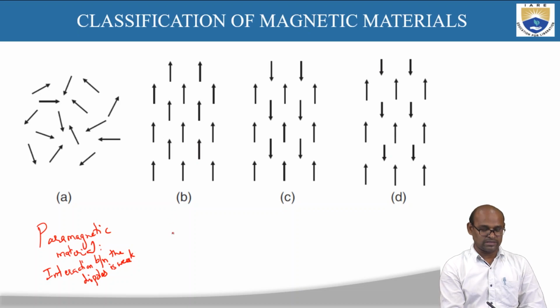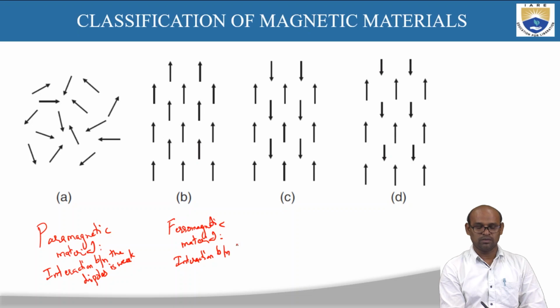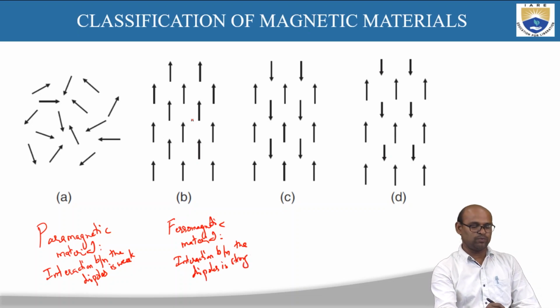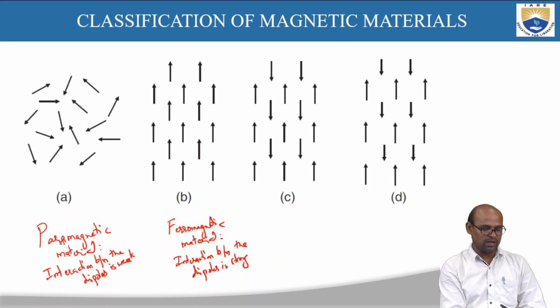So this is ferromagnetic material, and the interaction between the dipoles is strong, and that is the reason why all the dipoles are oriented in the same direction.